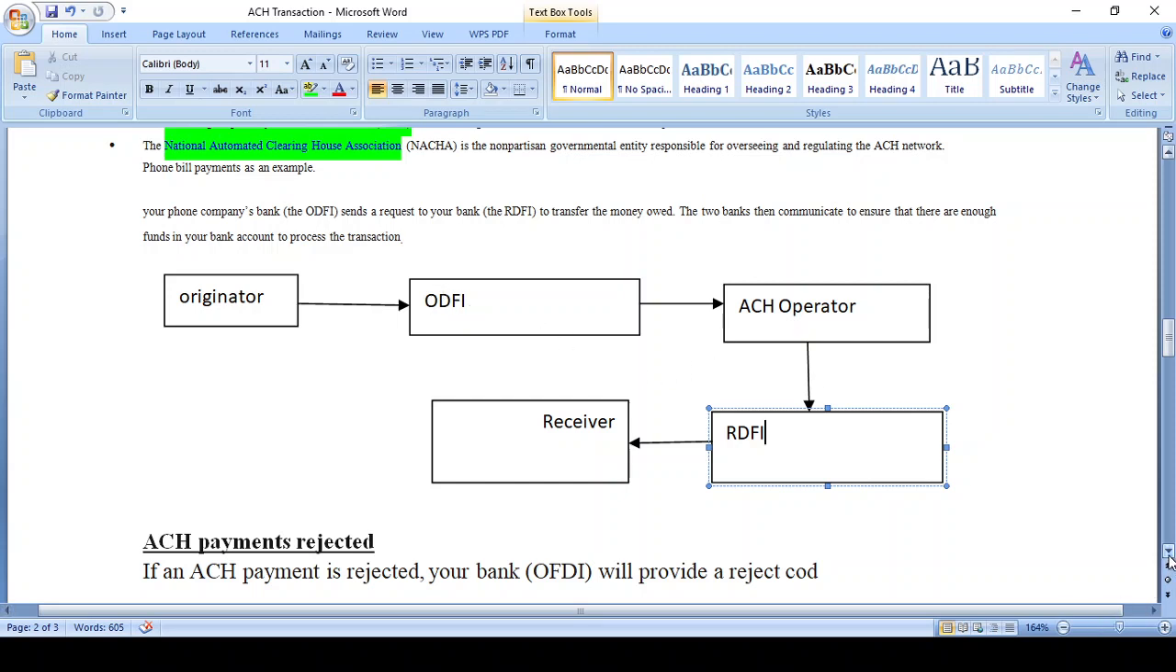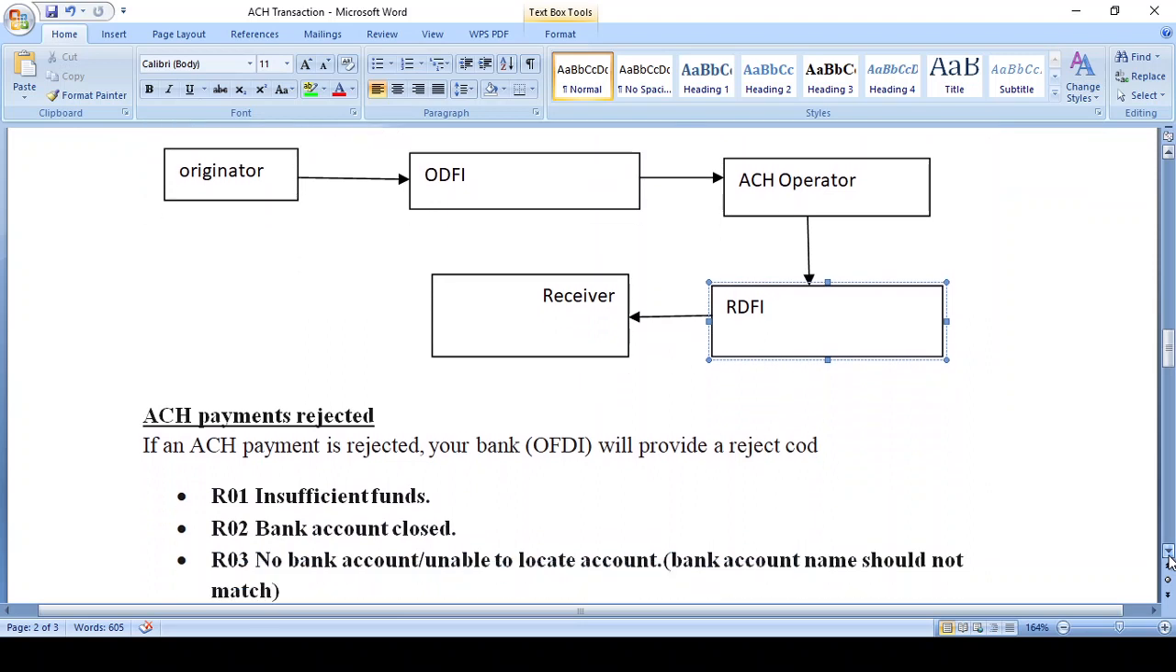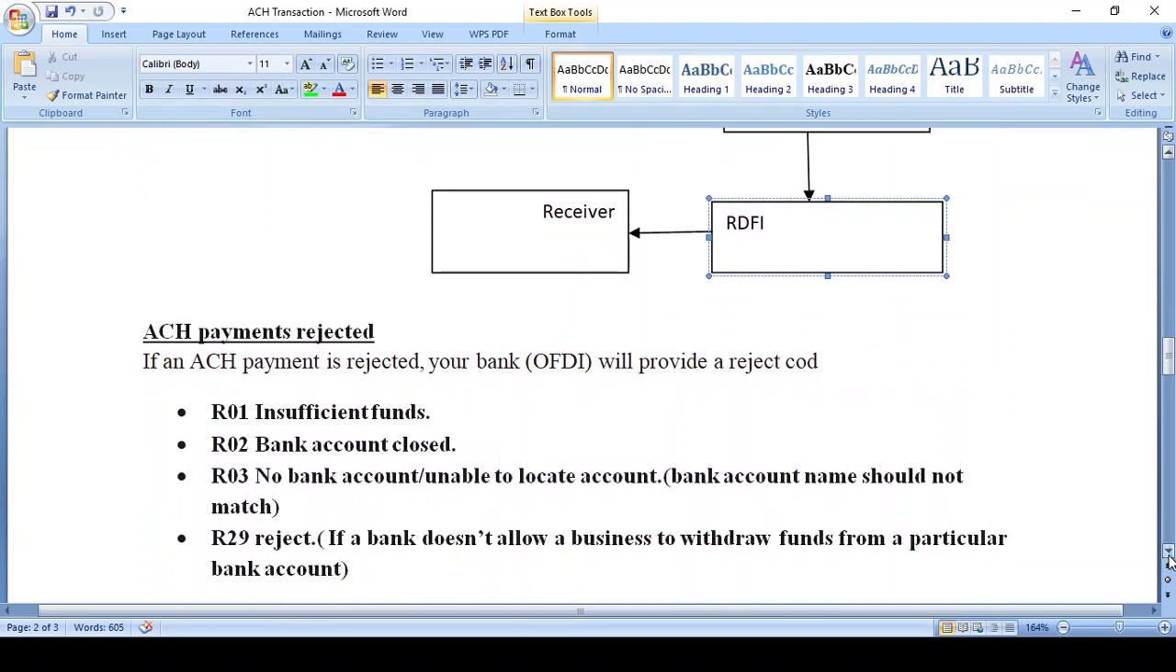Whenever the payment is rejected, you get the rejected code from the ordering depository financial institution, because only the ordering financial institution initiates the payment. When the payment is rejected, it's a normal question. Whenever you don't have sufficient funds in your account, at that time you get the R01 error message. Suppose your bank account is frozen or closed temporarily, at that time you get R02. Suppose the bank account name and the bank account number you provide do not match on the provider side, at that time you get R03.